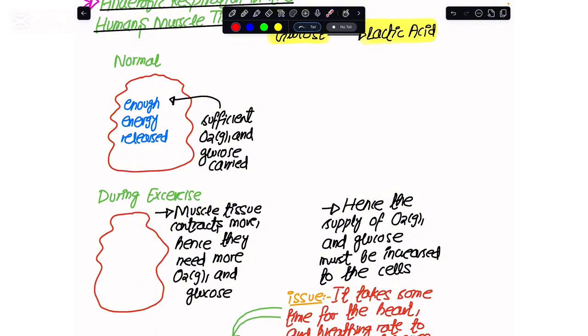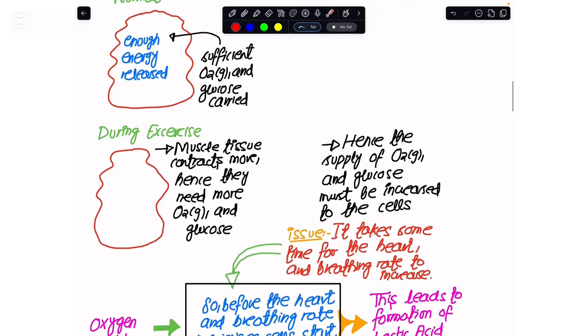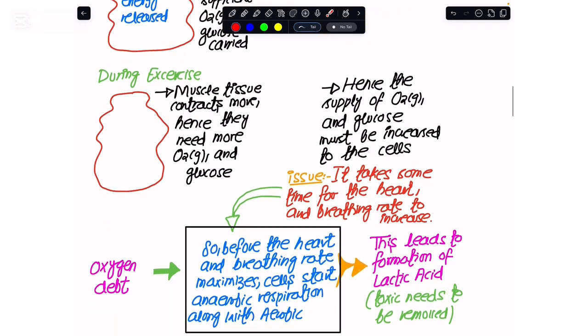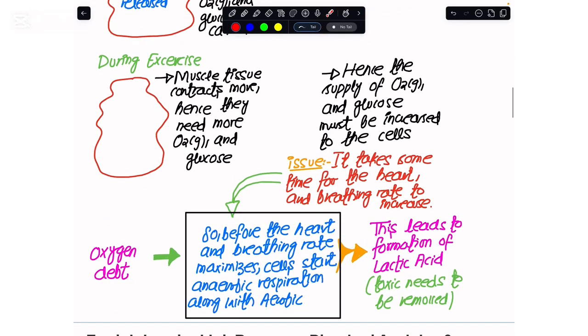But the slight problem is that when we start the exercise, my heart rate and breathing rate do not increase instantly, but take some time. That is the time when the heart and breathing rate are trying to reach their maximum rate so that they can provide sufficient glucose and more oxygen gas to the muscle tissues.